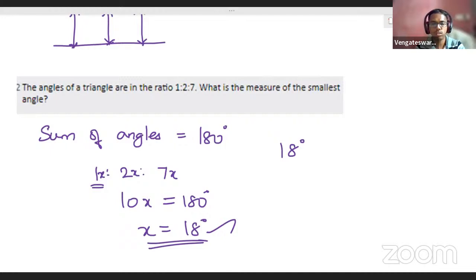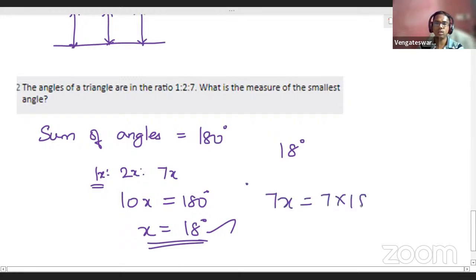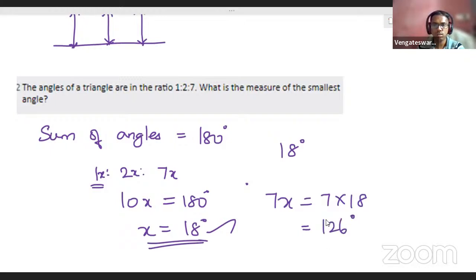126. Very good. Yeah, so you have to find the value of 7x. That's it, right? So 7x will be 7 into 18. So 70 plus 56, 126 will be the answer. Is it or not? Yeah, that's it. That's your answer.